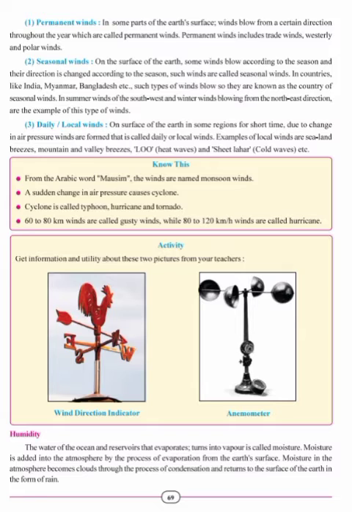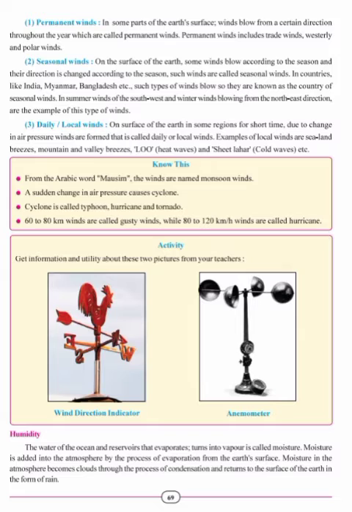Permanent winds. In some parts of the earth's surface, winds blow from a certain direction throughout the year, which are called permanent winds. Permanent winds include trade winds, westerly and polar winds. Students, the winds which blow throughout the whole year from one particular direction in some parts of the surface of the earth are called permanent winds. The examples of these winds are trade winds, westerlies and polar winds.